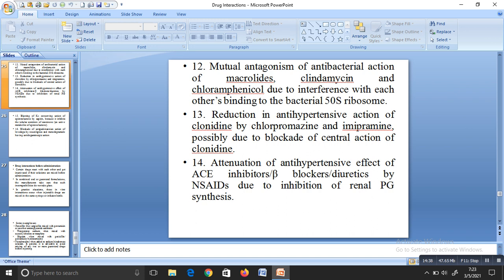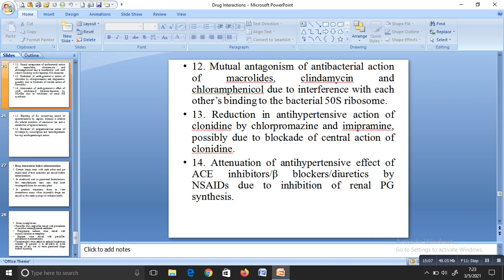Here the drugs act by inhibiting protein synthesis, and if you take macrolides like erythromycin, clindamycin and chloramphenicol together, there will be mutual antagonism of antibacterial action. The antibacterial action will be antagonized by interfering with each other, binding to the bacterial 50S ribosome. All the drugs are supposed to inhibit the bacterial 50S ribosome.